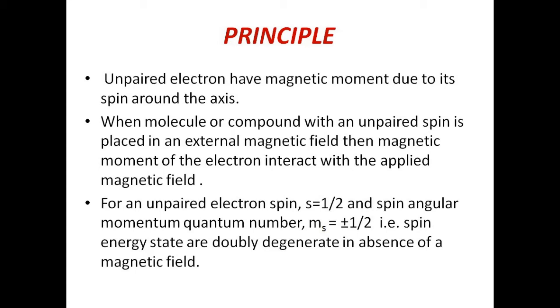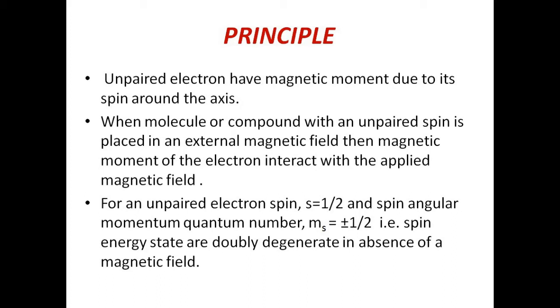Due to this we get an ESR spectrum. For an unpaired electron, the value of the spin quantum number, represented by small s, is half. By this value we can calculate the spin angular momentum quantum number ms by the formula 2s plus 1. Putting s equal to half, we get two values of ms, plus half and minus half, so we can write ms equal to plus or minus half.